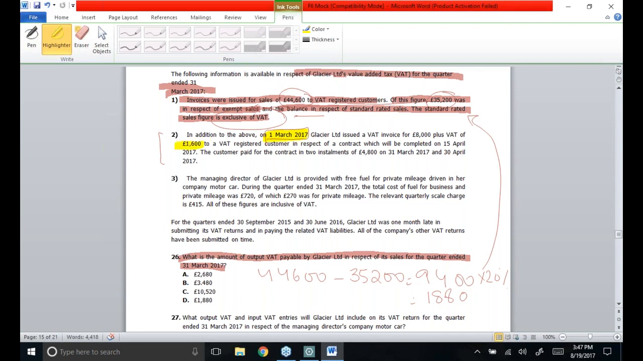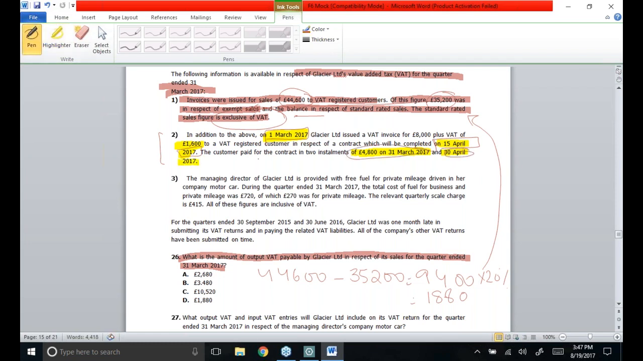8,000 plus VAT of 1,600 has been charged. Now the contract is going to be completed on 15th of April 2017. This is the contract completion date, the date on which services are performed, and then cash is going to be received in 2 installments. The first installment is half of the figure, which is going to be received on 31st of March, and then the remainder half is going to be received on 30th of April.